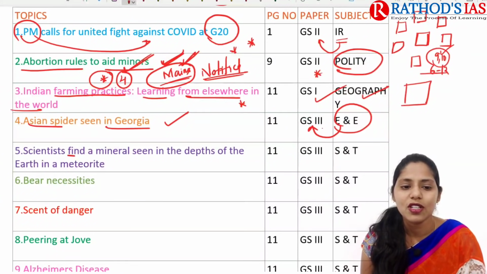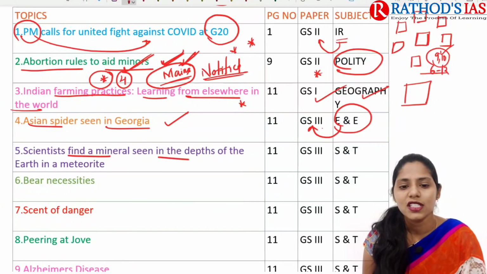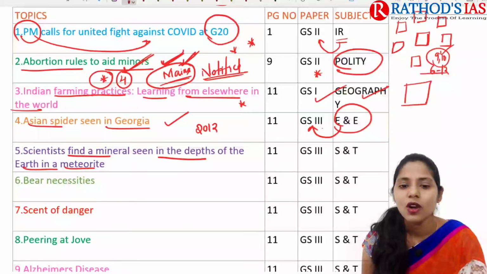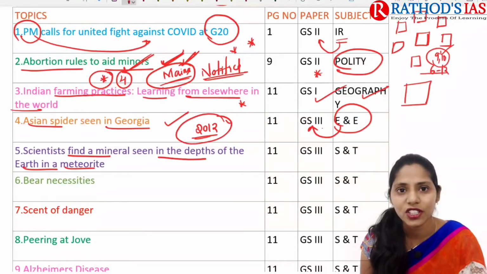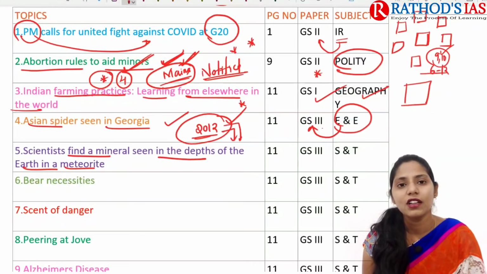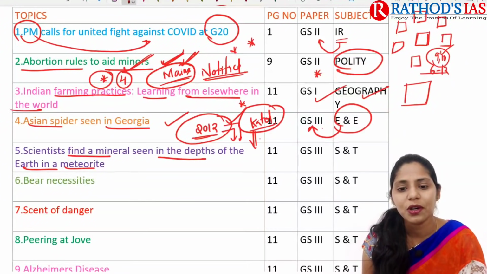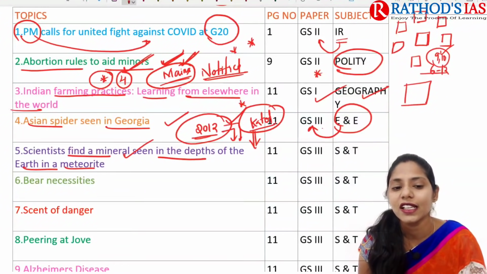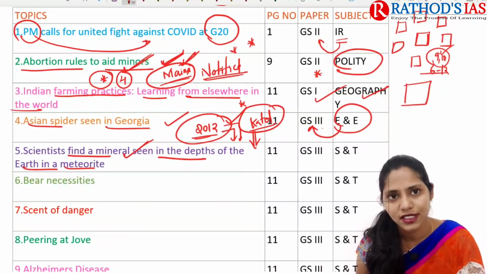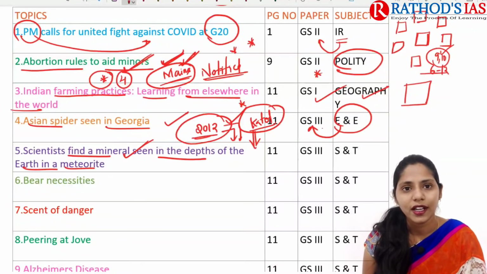And next topic is about scientists find a mineral seen in depths of earth in a meteorite. Actually we know that in 2012 one great meteorite shower happened and that led to meteorites falling on land at Ketol. So these meteorites were studied and this article came up with one interesting study regarding the meteorite at Ketol.